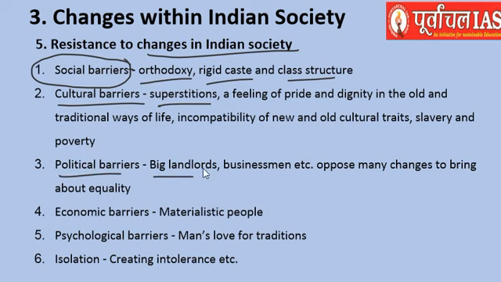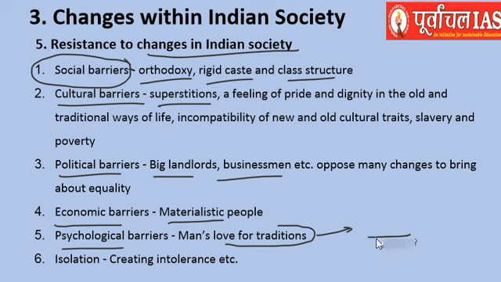Political barriers, big landlords, businessmen, etc., are also present right now, who are barriers to change in Indian society. Economic barriers are there, materialistic people, because of which change in the society may not be happening. Psychological barriers like man's love for tradition: when a person loves his tradition, he would not want to change it. So change in Indian society is not happening because of this.